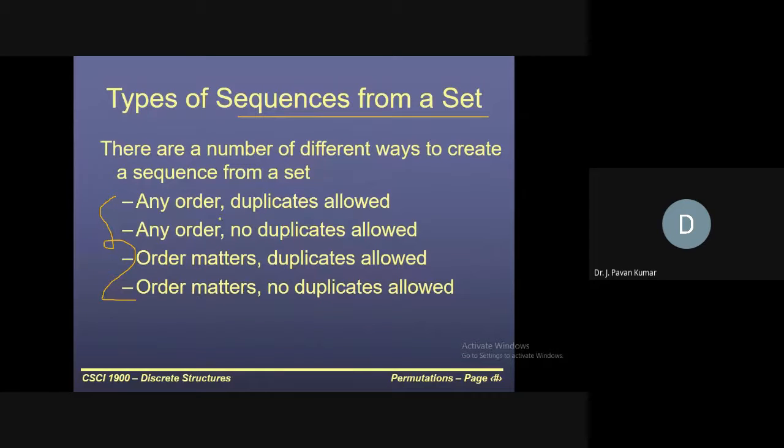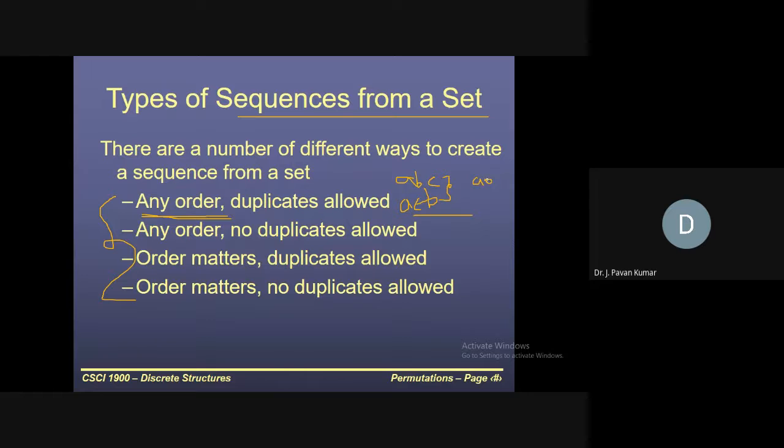We can form sequences without considering order. If you have ABC, it is indifferent from ACB. Both will be considered the same. Order does not matter, and duplicates are allowed in the first case.